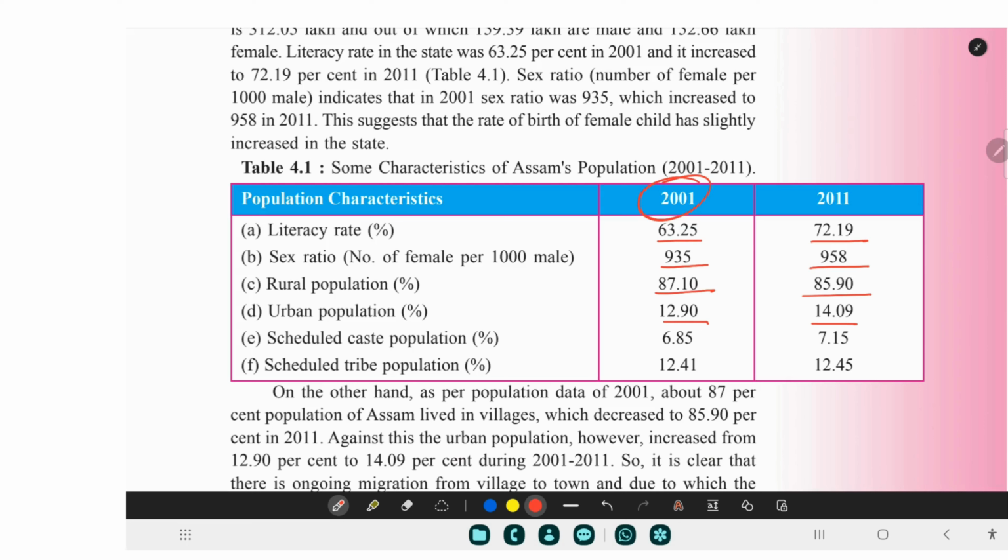There is a term called urbanization. Urbanization is taking place in Assam. People are moving from rural areas to urban areas. This is what can be seen in this data. Then scheduled caste percentage has also increased. Scheduled tribe percentage has also increased.